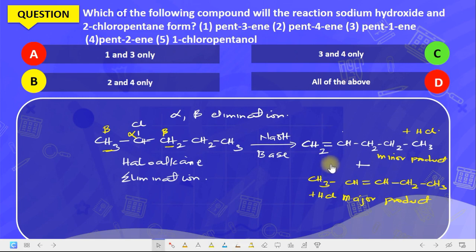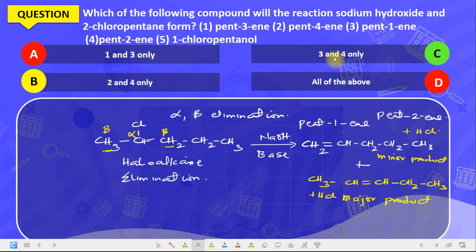Now, if we follow this, what will be the name of this compound? Now it's proper you write the name under, but because of space, I'm going to write the name on top. What will be the name of this compound? This compound is pent-1-yne, and then what is the name of this compound? This is 1, 2. This is pent-2-yne. So the elimination, we form pent-1-yne and what? Pent-2-yne.